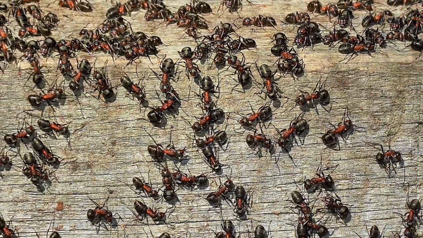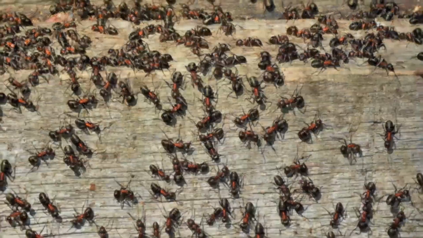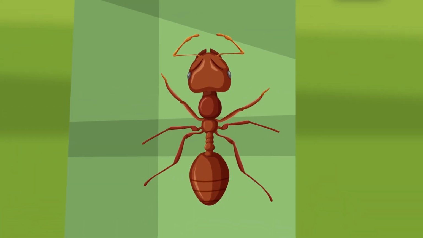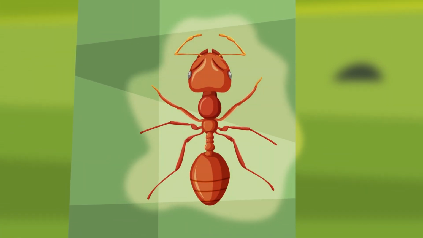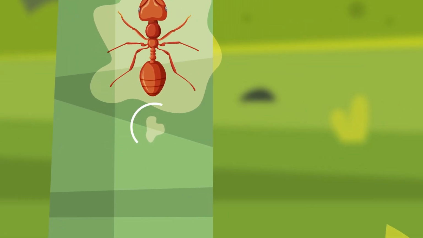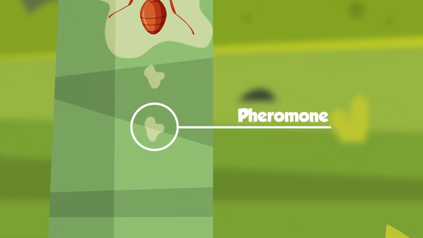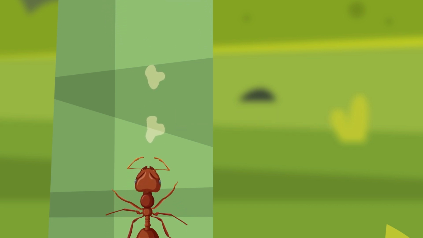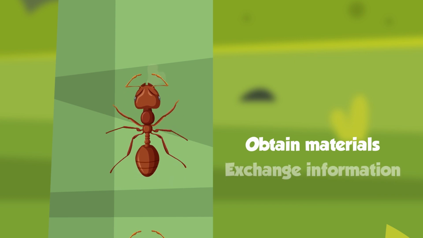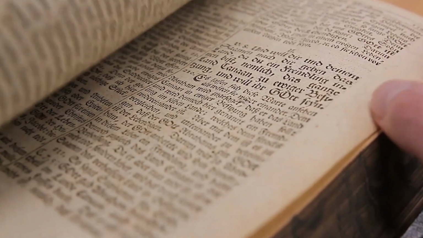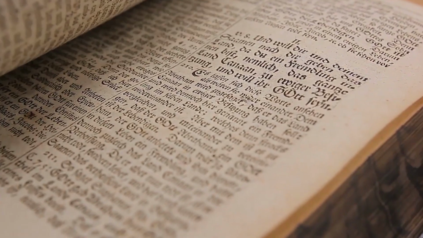Another important aspect of the ant social structure is their use of chemical communication. Ants coordinate their activities and communicate with one another through pheromones. For instance, a worker ant would leave a pheromone trail to alert other ants to the presence of a food source. This makes it possible for the colony to obtain materials and exchange information rapidly and effectively. The following chapter will go into more detail with this form of communication.